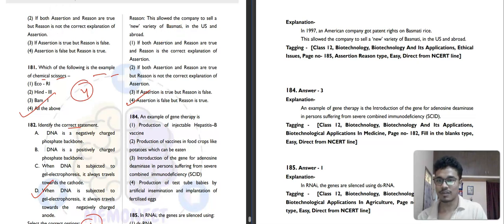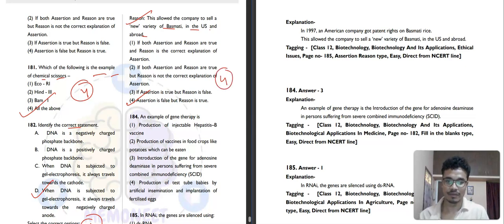This allowed the company to sell a new variety of basmati in the US and abroad. Correct, I had not seen this. So the assertion is false, but the reason is true. The fourth option will be our correct answer.